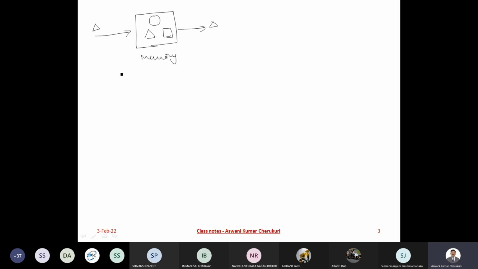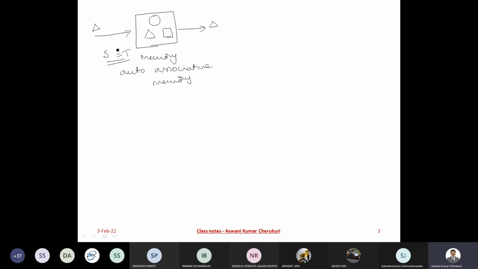So this type of model is called an auto-associative memory model. In this case, my S vector and my T vector are both the same. This is fairly simple. I just stored something, and when I submit the same as an input, I'm getting the same as an output. There is not much challenge involved here.